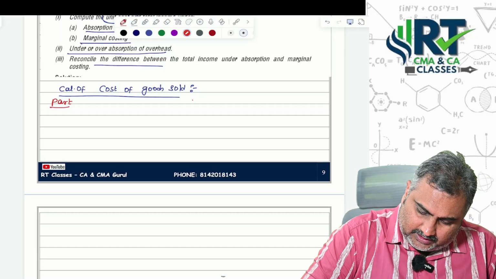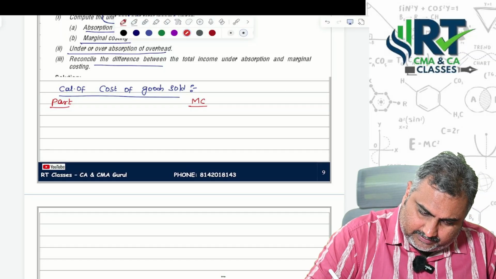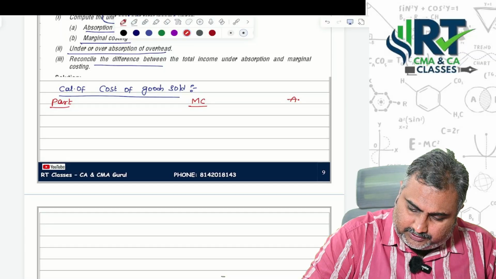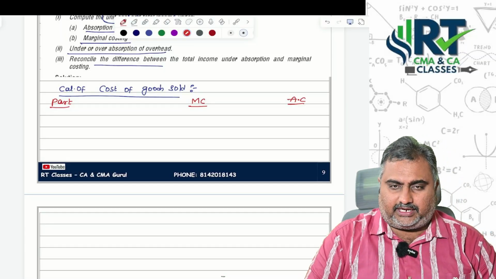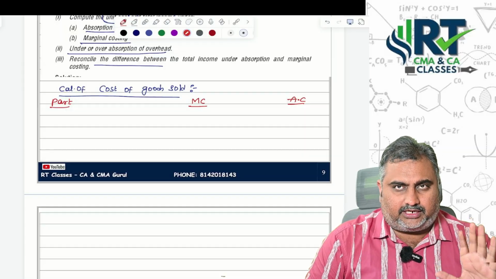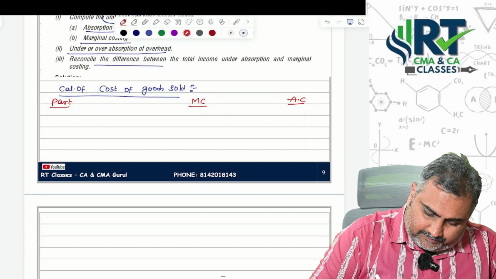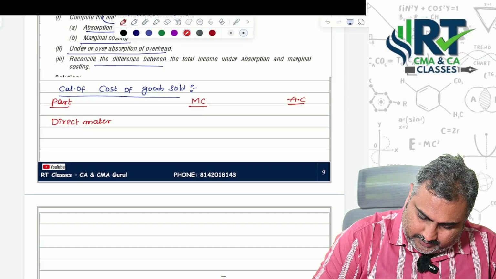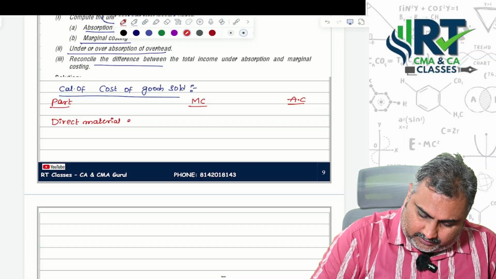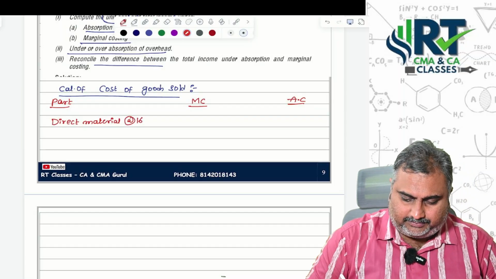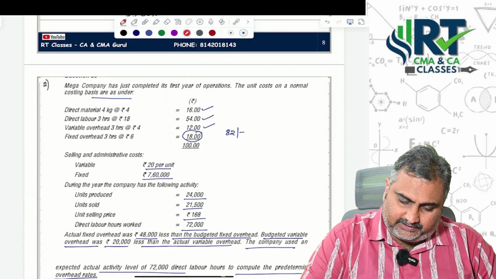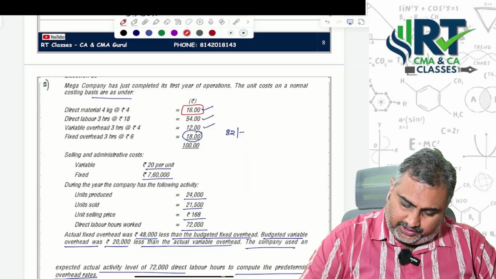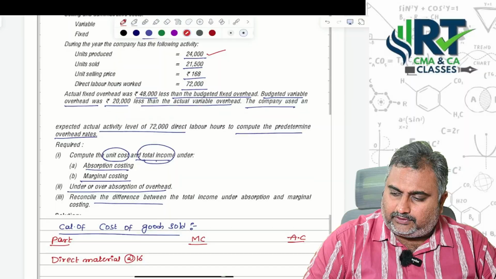Particulars under marginal costing and under absorption costing, both at a time I am calculating. Please listen carefully. First start with direct material. If you understand the question, they said 16 rupees per unit, into units produced, 24,000.